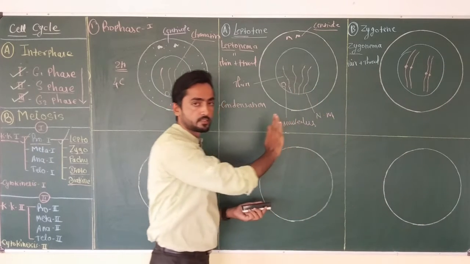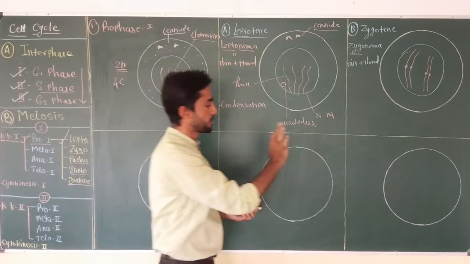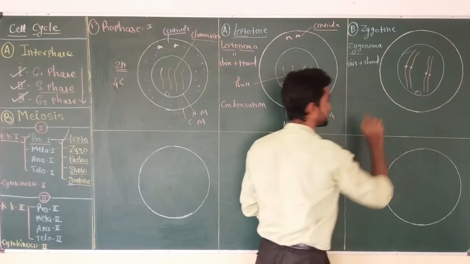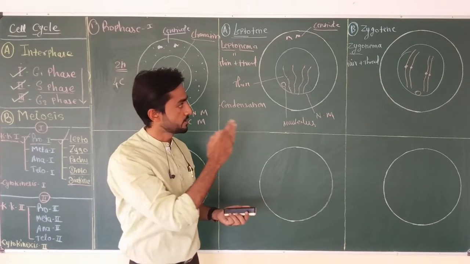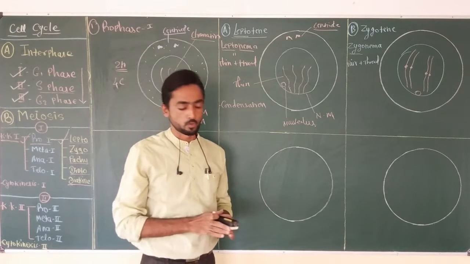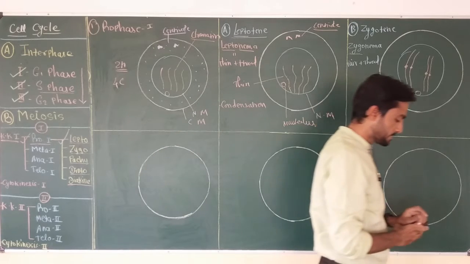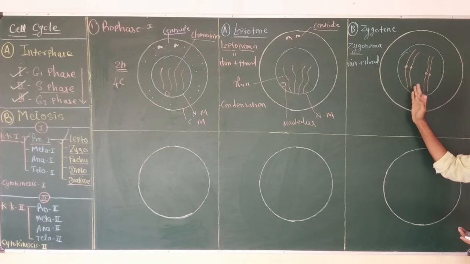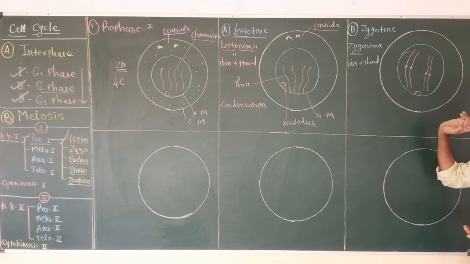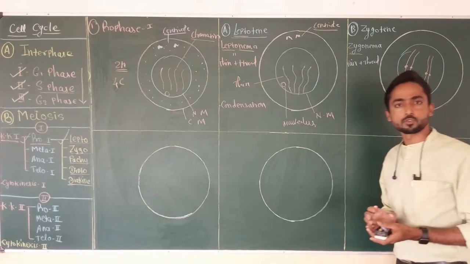The nuclear membrane is still intact. The nucleolus is present inside the nucleus. Okay, but the only thing that happened during this is pairing of the homologous chromosomes. Why is pairing important? It is required for recombination of the genetic material present on both chromosomes. What is a homologous chromosome?